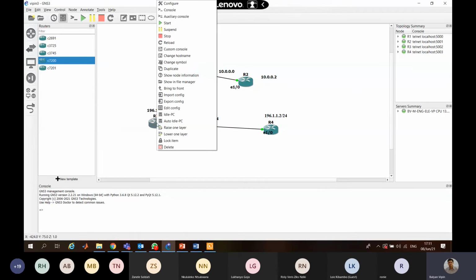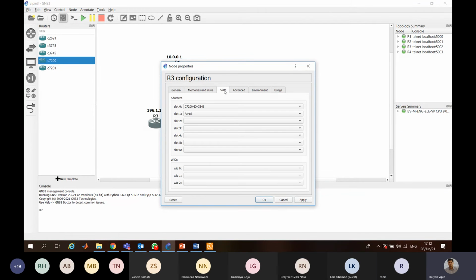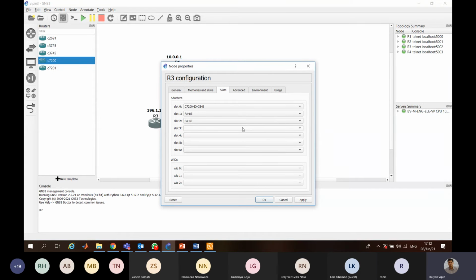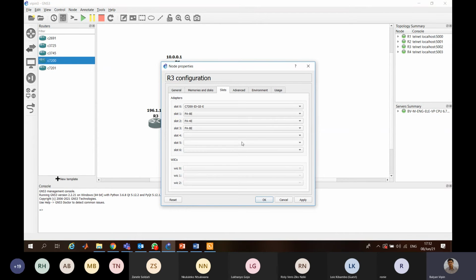So when you go there, you go to Configure, and you have these things here. Can you see my screen now? Yes, sir. Depending upon what you do here, you can increase your slots. If you are not able to see your Ethernet there, it means you have fewer Ethernet interfaces, and you can increase them from here.